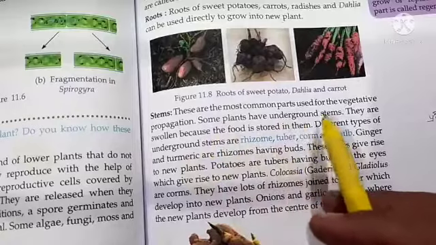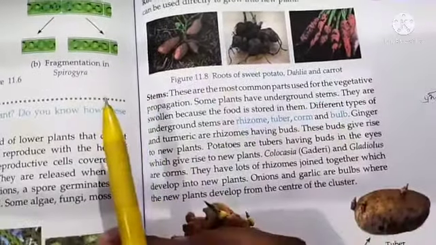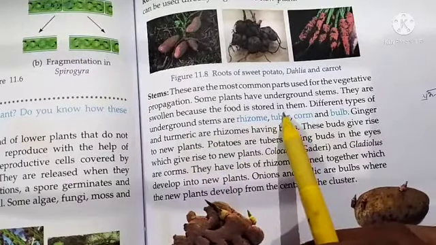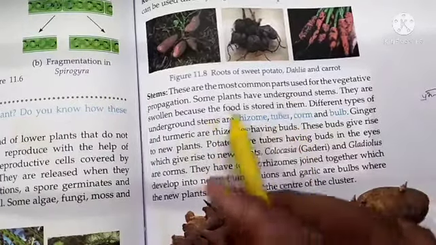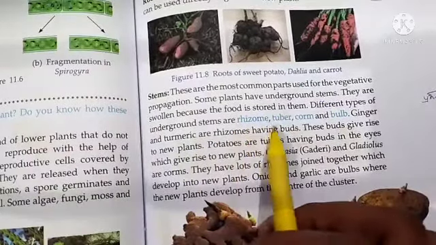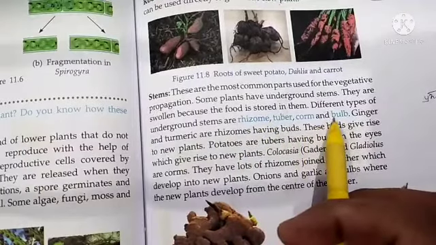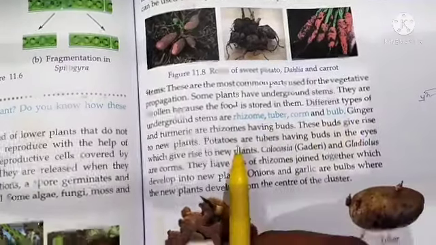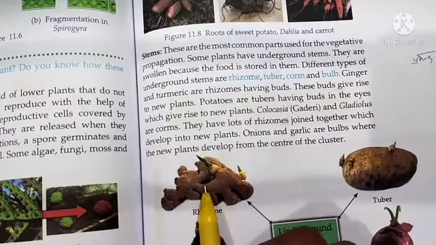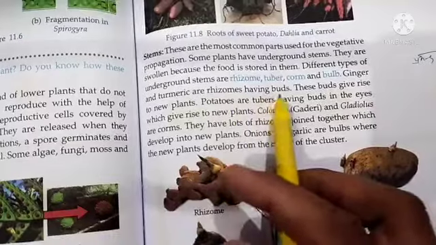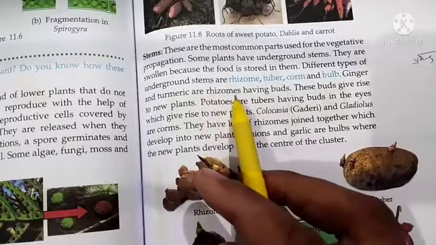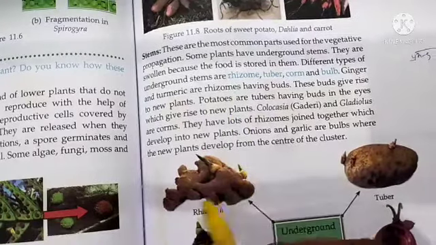Some plants have underground stems. They are swollen because food is stored in them, like potatoes. Different types of underground stems are rhizome, tuber, corm, and bulb. Okay, you may have seen ginger and turmeric. These are rhizomes having buds. Rhizome is called pakand in Hindi. Okay, and you can see in the pictures.